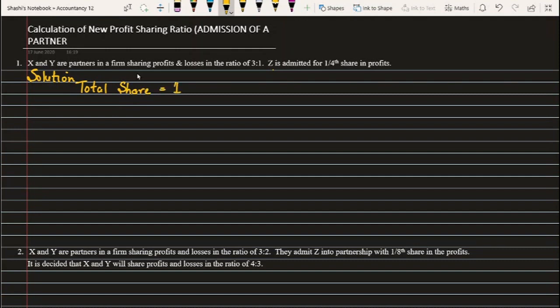What is the total share? It's 1. So now we'll find out the remaining share. The remaining share will be 1 minus the share of Z, that is 1/4th. So what do we have now? 3/4th. So 1/4th is of Z, 3/4th is of X and Y. So let's find out the new profit sharing ratio.